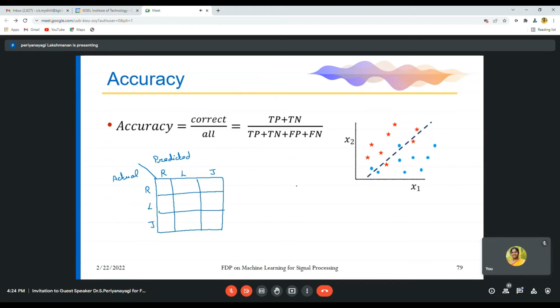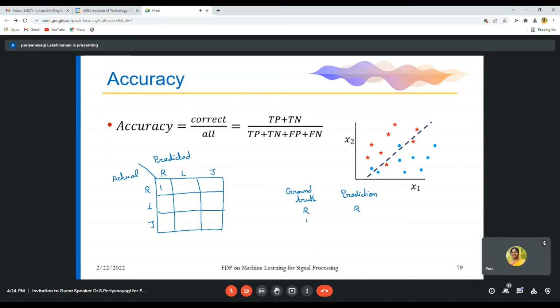Here you take the table: ground truth, prediction. Ground truth is nothing but actual value. If your model predicts a rose as a rose, then you will add 1.